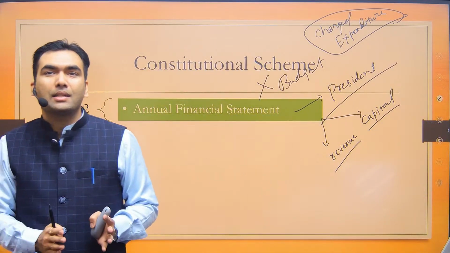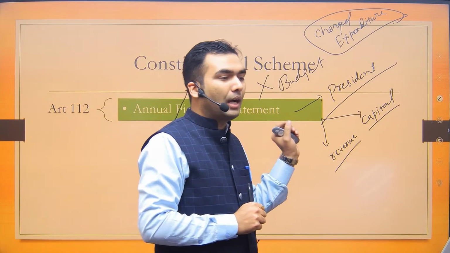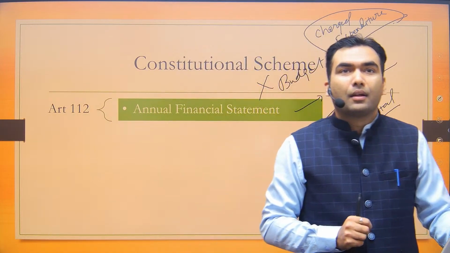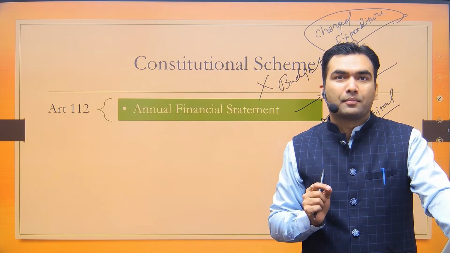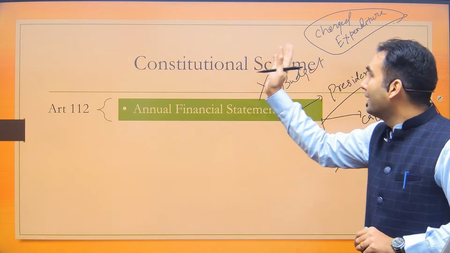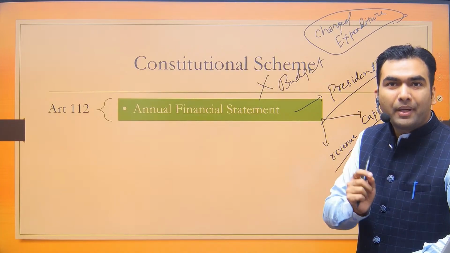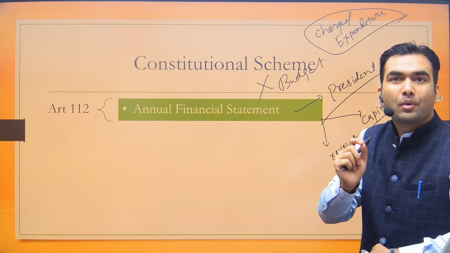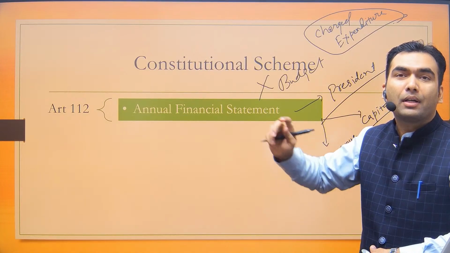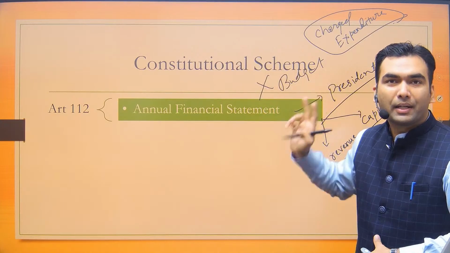You might be aware that charged expenditure is not voted in the Lok Sabha. It is debated, discussed, but not voted. So effectively, the Lok Sabha does not have the power to restrict or decrease this expenditure.